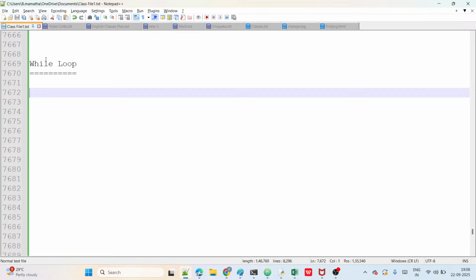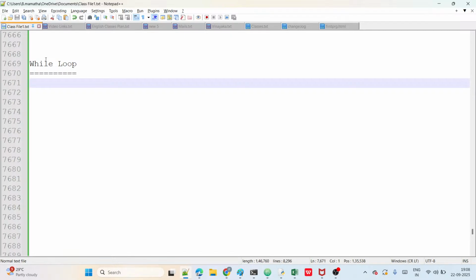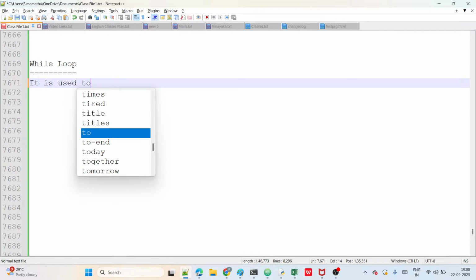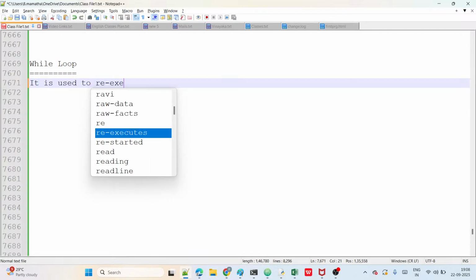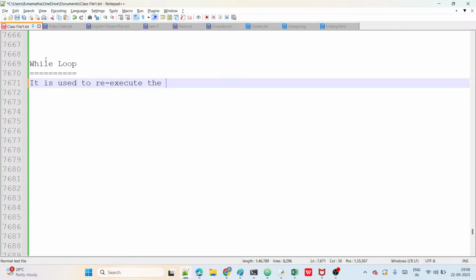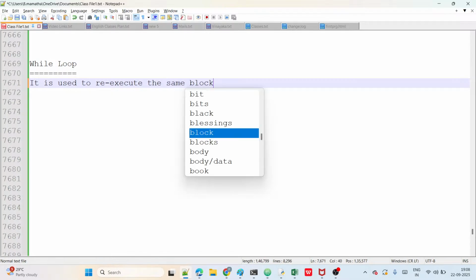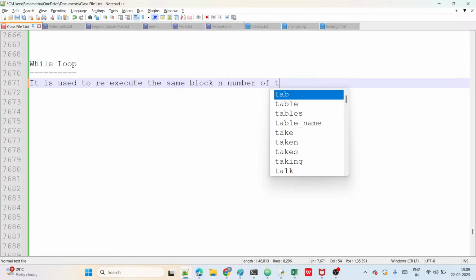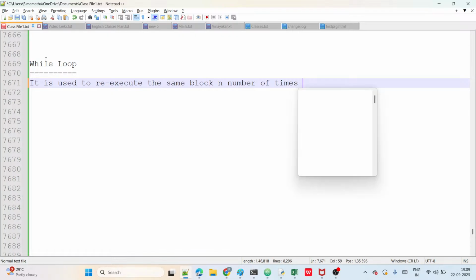Observe here, it is used to re-execute the same block n number of times, based on the condition.